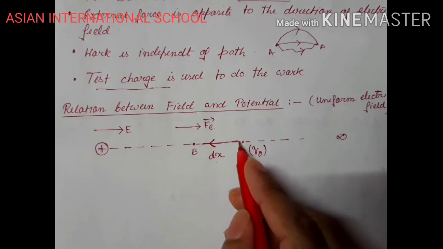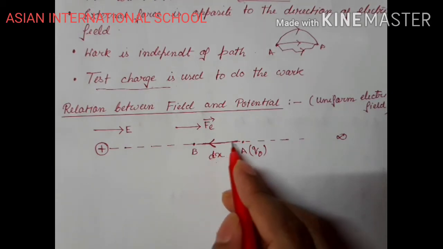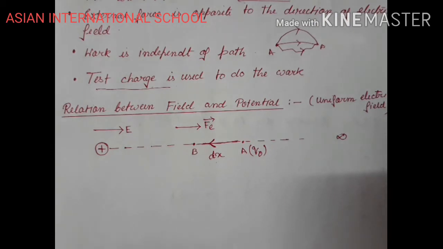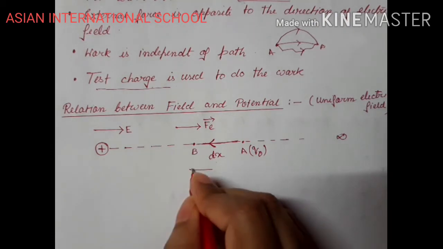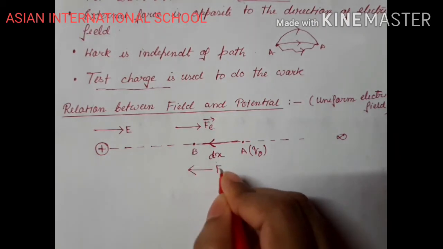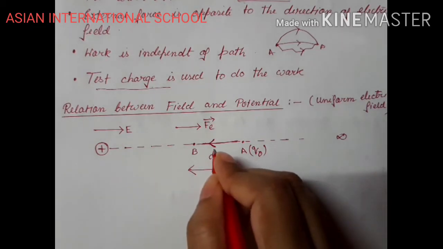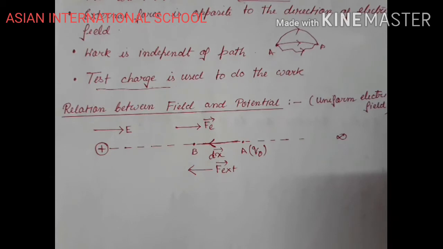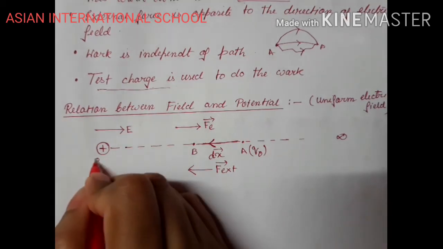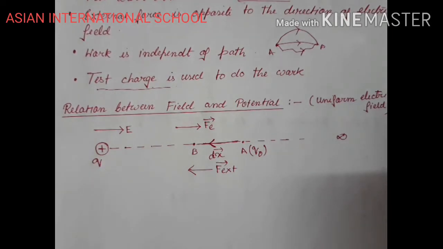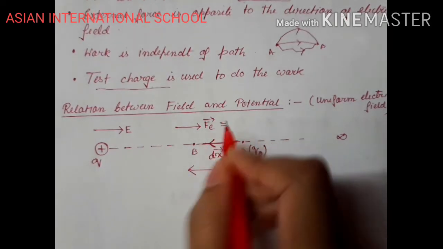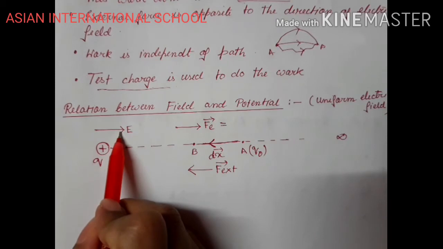Now to do this, what will I do? I will apply an external force. I will do some work against the repulsive force. So let us consider that I am applying an external force, F external, clear? To create a displacement dx. Okay. Now this is plus q charge, and this is the direction of the electric field.